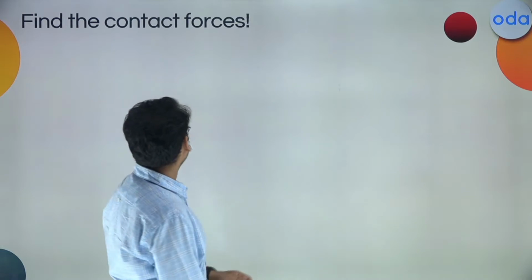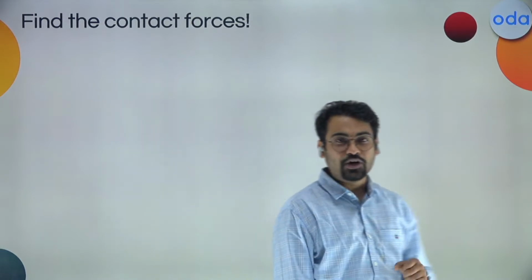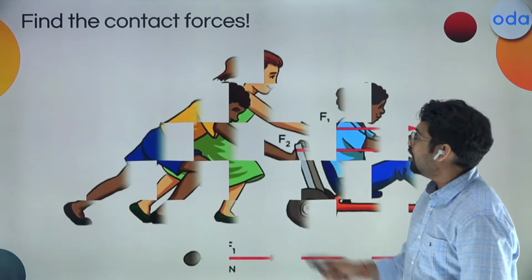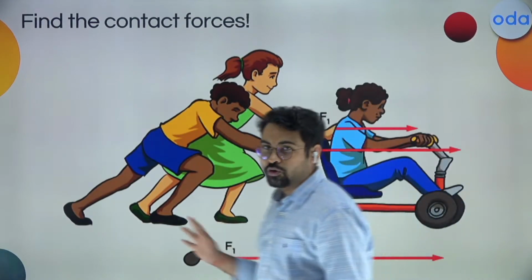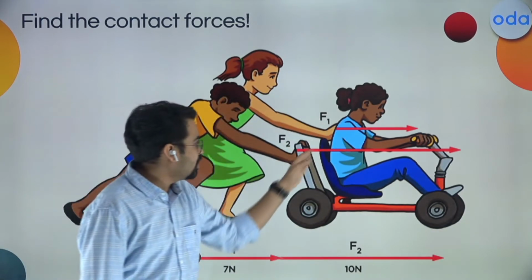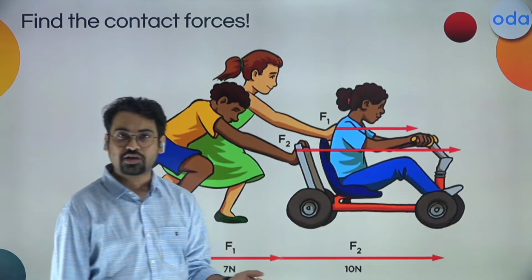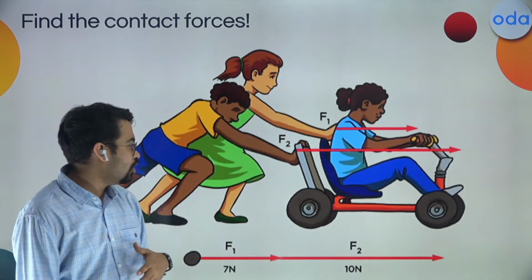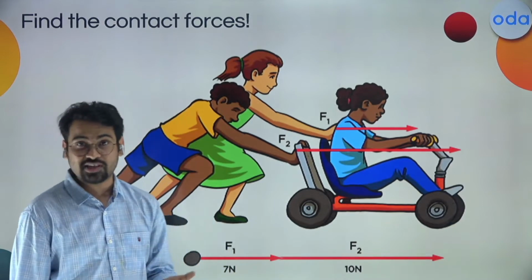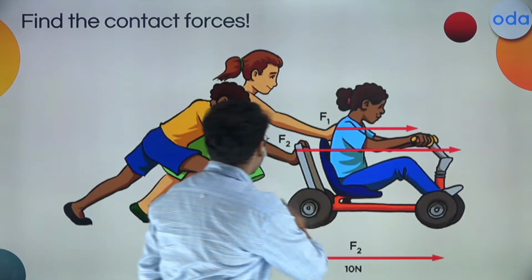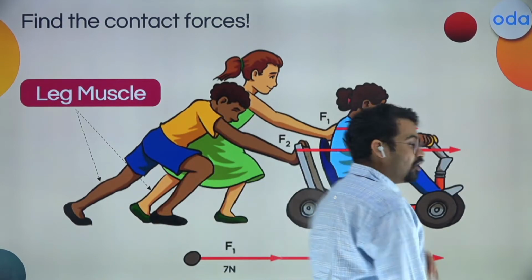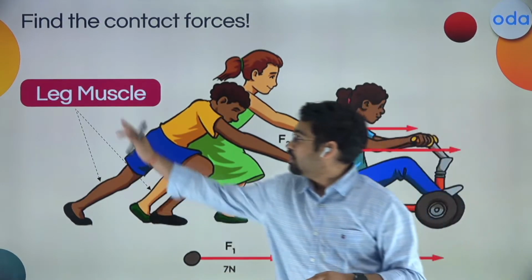Now, let's have one example to make sure that we have understood both the types of contact forces. If you see what is happening over here, there are two kids trying to push another kid who is on a bicycle or some sort of a small kid car. Now you have to find which type of forces are acting. I can say that there are legs involved, which are going to push with the leg muscles.